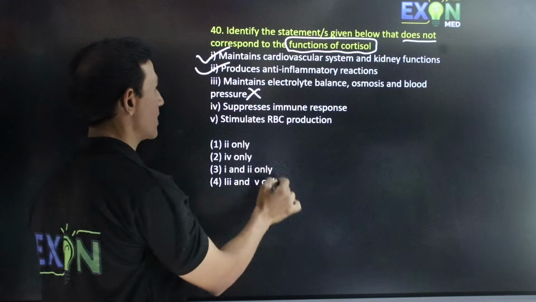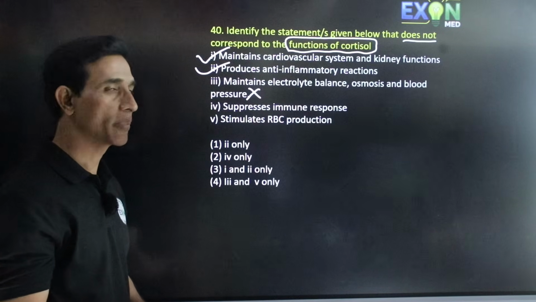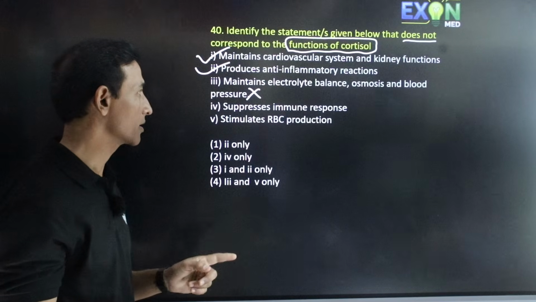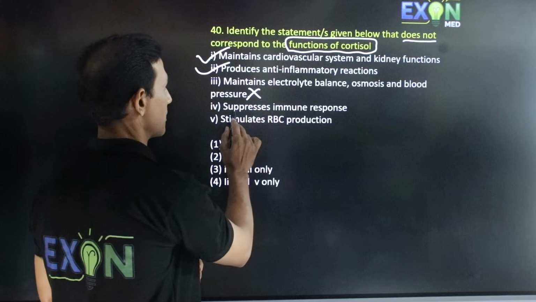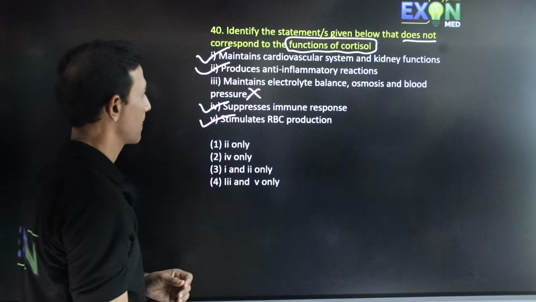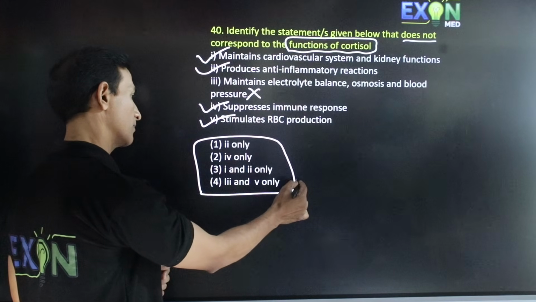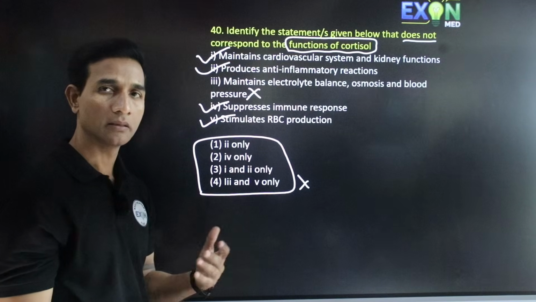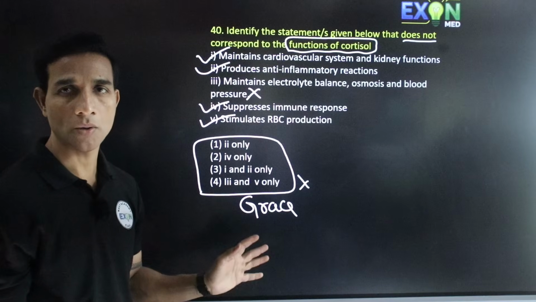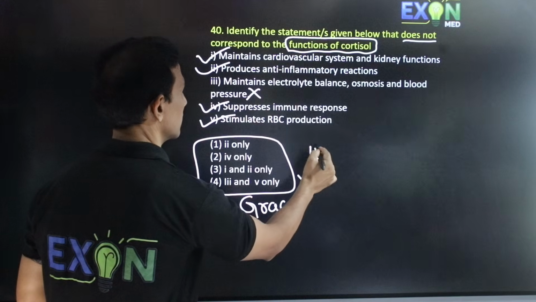Actually, this will not be maintained by cortisol, because that is controlled by mineralocorticoids, not glucocorticoids or cortisol. Suppresses immune response. This is correct. Stimulates RBC production. This is correct. So 3 alone. So we don't have that option here. Hence, this was given as grace marks. So the option was not given in the KCET. Here the option should be only 3.